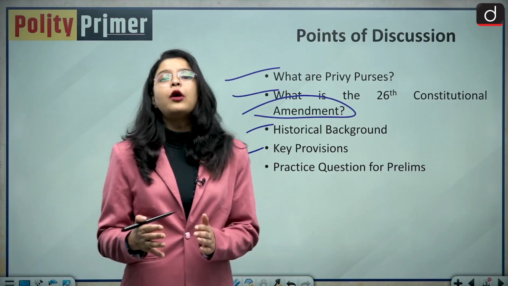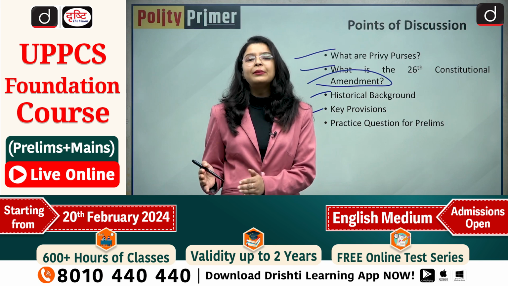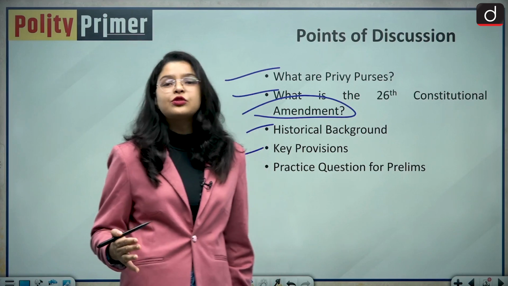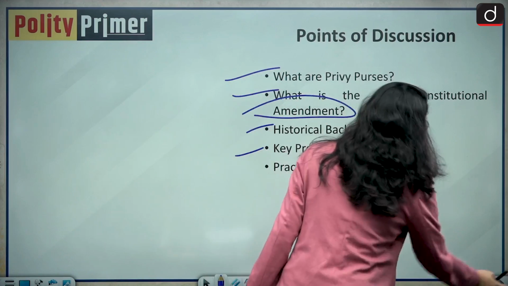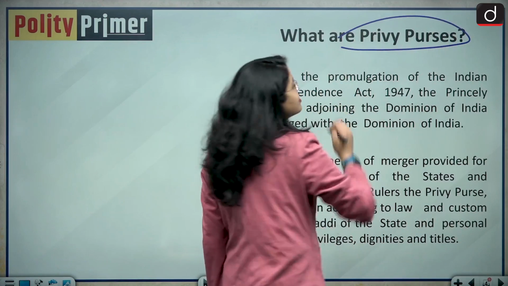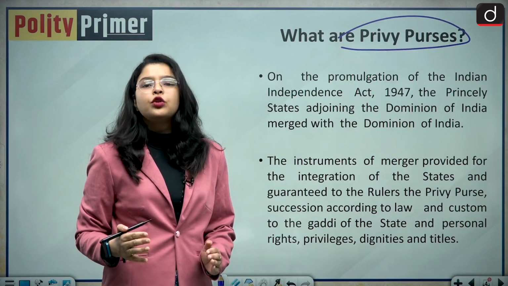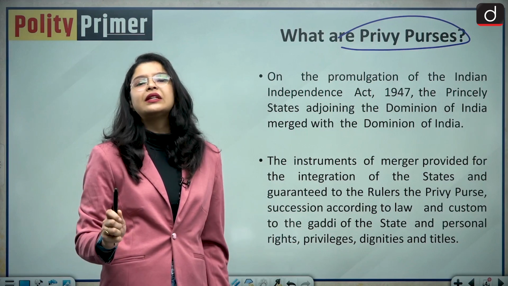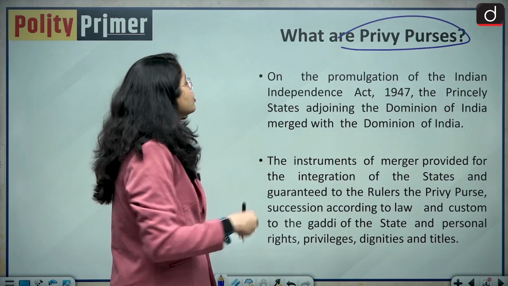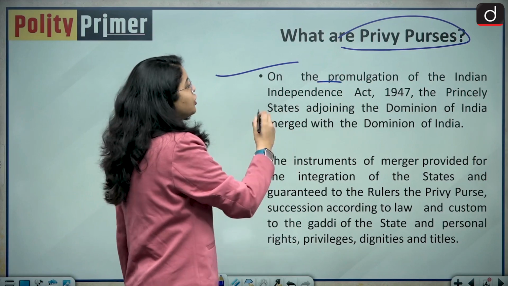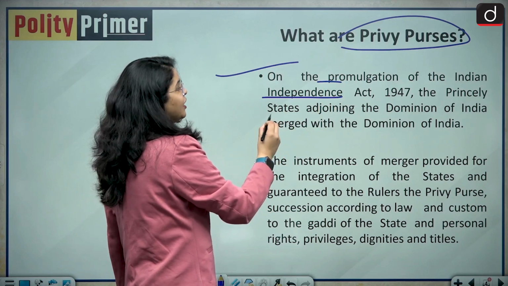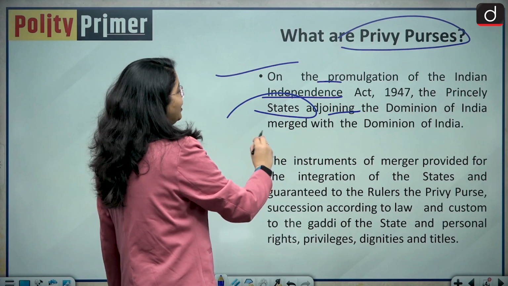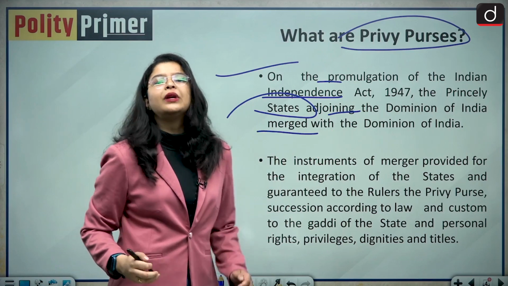So if I talk about the 26th Constitutional Amendment Act, before we understand it, it is very important for us to understand what Privy Purses are. This term is very useful to understand before we actually understand the 26th Constitutional Amendment. Basically, on the promulgation of the Indian Independence Act 1947, the princely states adjoining the Dominion of India merged with the Dominion of India.